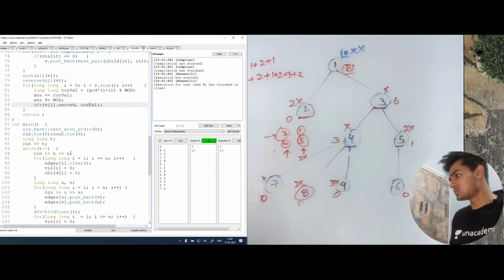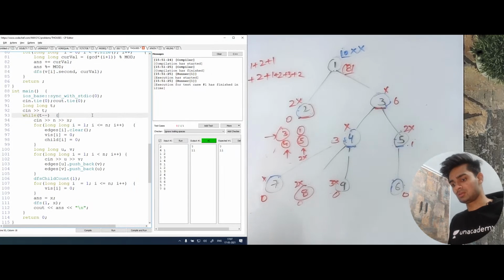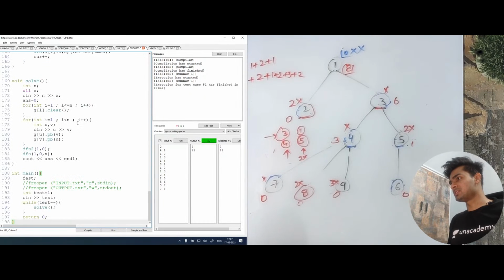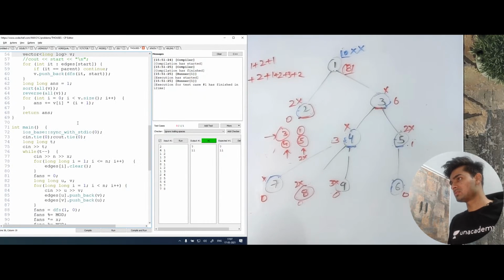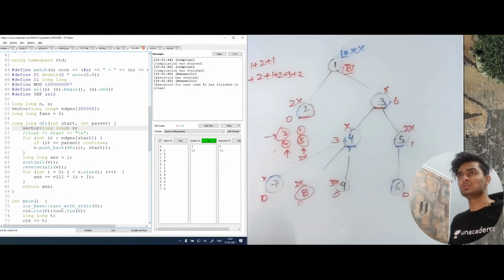So you can just look at this code as well if you want. But this is a little bigger code, so I wrote another code. This is the simplified version of this code. So you can look at any of the codes, and I hope this problem is also clear to everybody.